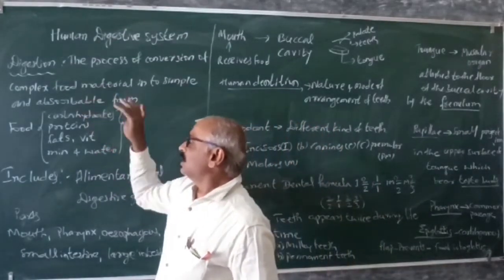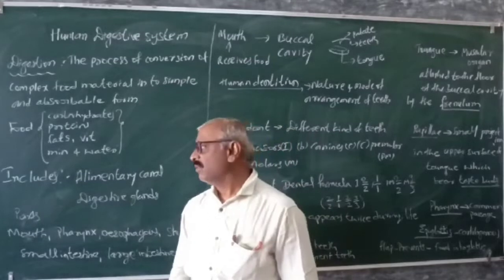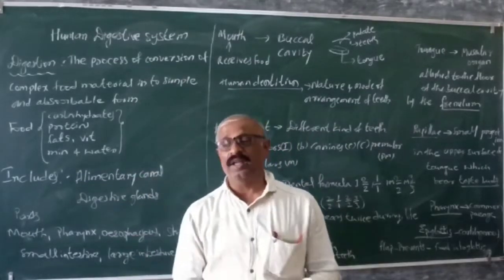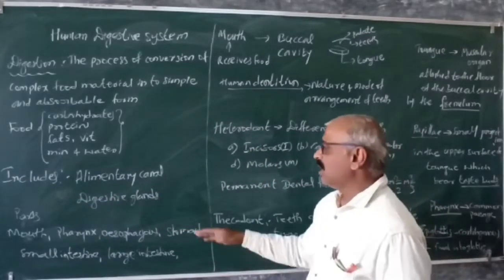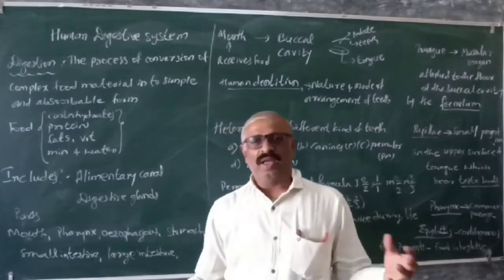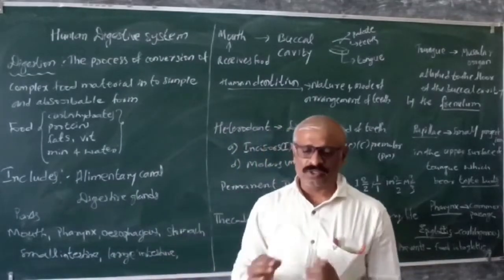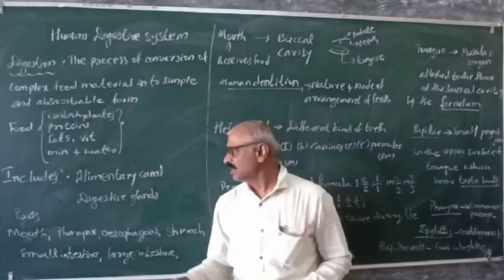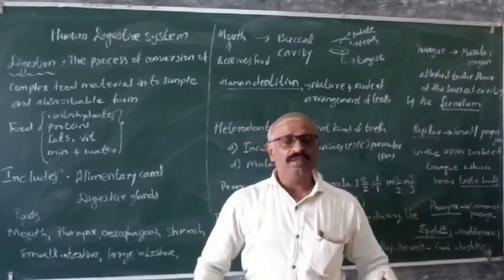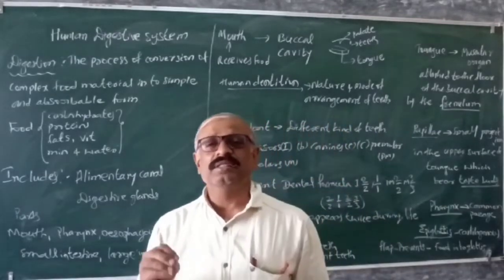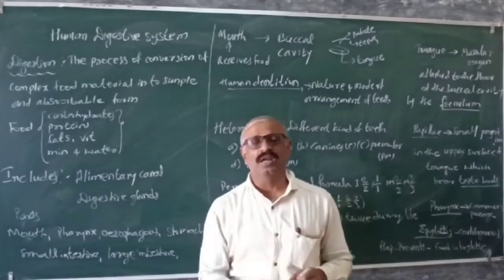So what does the digestive system include? We are looking only at the examination point. It includes one called the alimentary canal, and the second is the digestive glands. The alimentary canal starts from the mouth and runs like a pipeline up to the anus. Here and there some glands secrete something, and that secretion is helpful to digest the food.